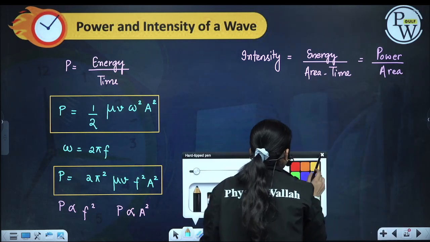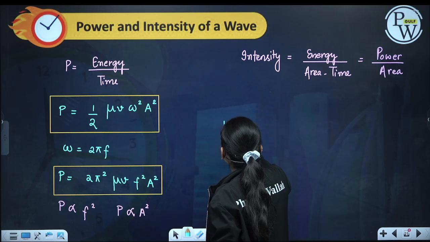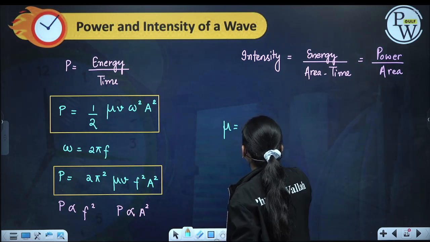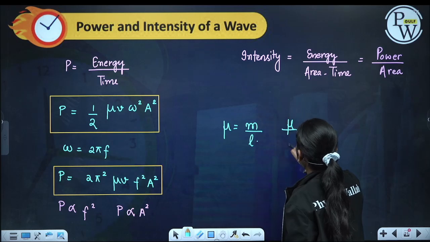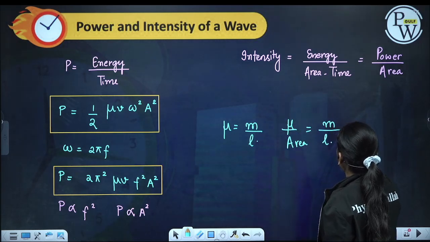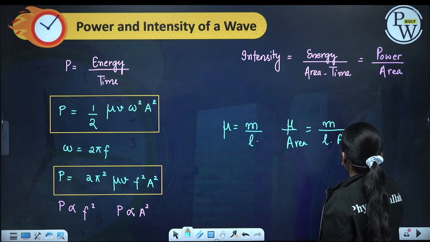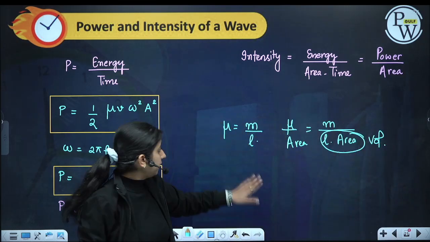Now if we divide this whole thing by area, mu is mass per unit length, divided by area. This becomes mass per unit length into area, and length into area is volume, so mass per unit volume becomes density.